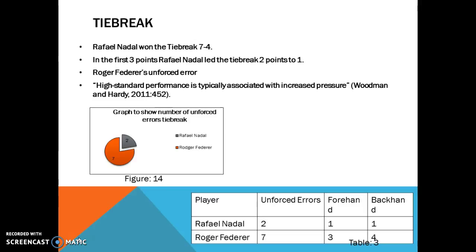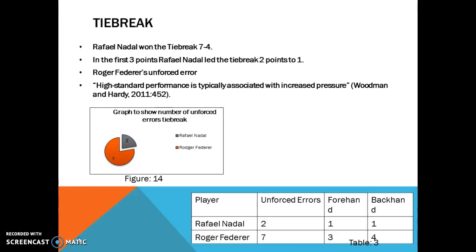Using the data in Table 3, showing the number of unforced errors with relation to each player's backhand and forehand shots, it can be seen that when Federer is serving, Nadal won the first point of the tiebreak as Federer lost the point with an unforced backhand error.